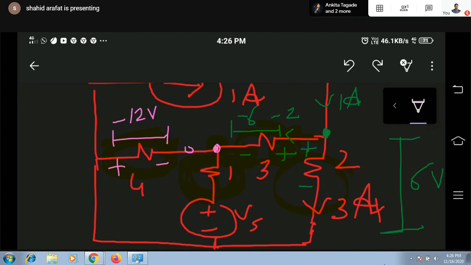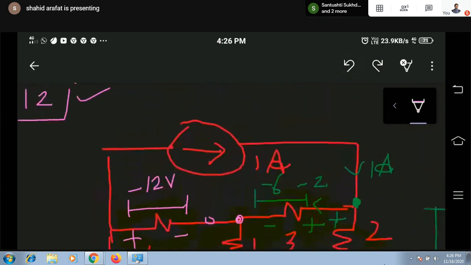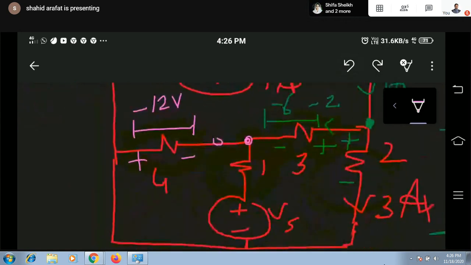Now assume current in this resistance. What should be the direction of current? We have already assumed polarity, so our direction of current should be such that it enters from positive because it's a passive element. So the direction will be like this. My direction of current through this branch will be like this. It is entering from positive.